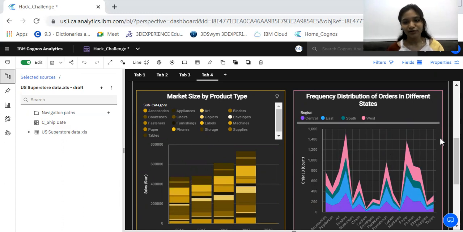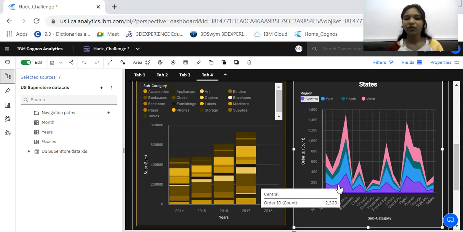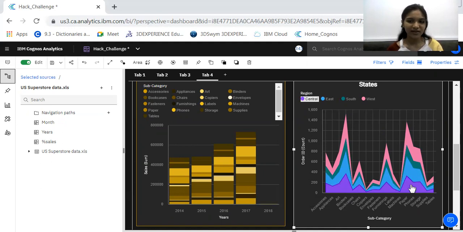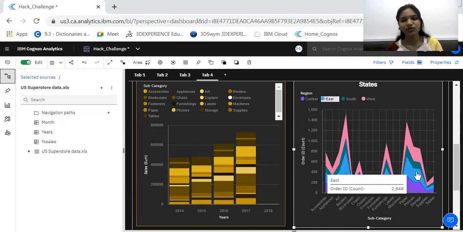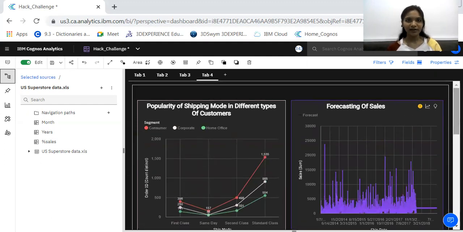The next graph is very similar to the first graph, showing us the number of orders that were placed in that particular region, but it also shows you the subcategory that was ordered in that region. So the purple depicts the central region, the blue depicts the east region, and so on. Similarly, a lot more analysis of data can be done and can be used to provide insightful data analysis on the businesses that could help the business out.